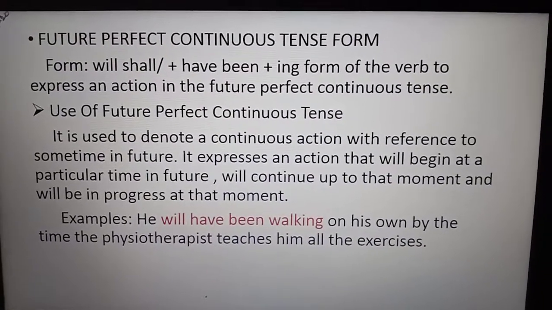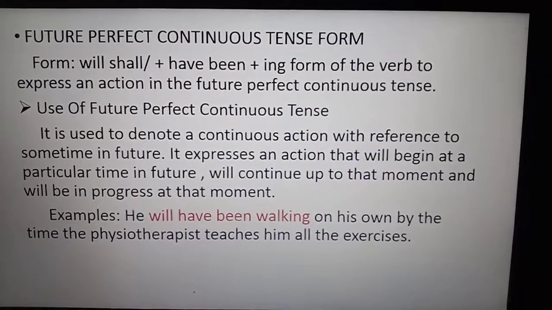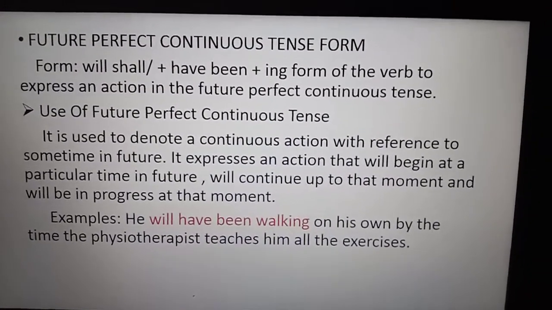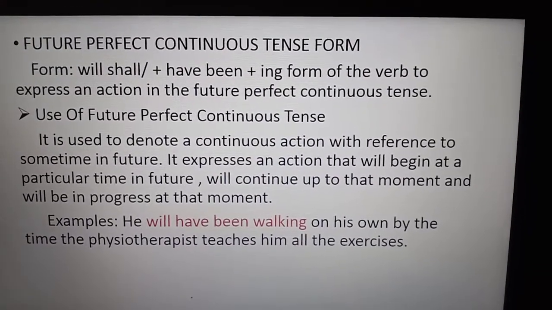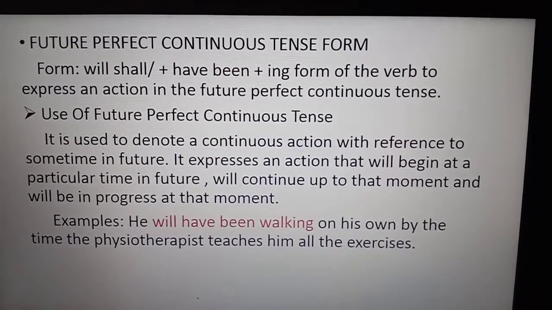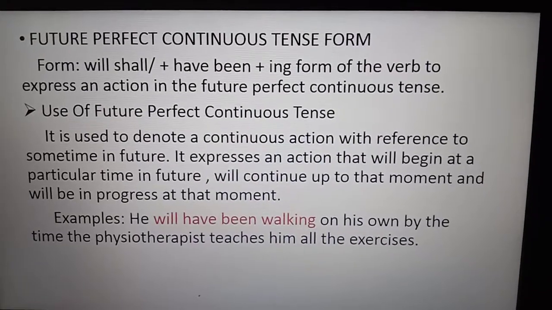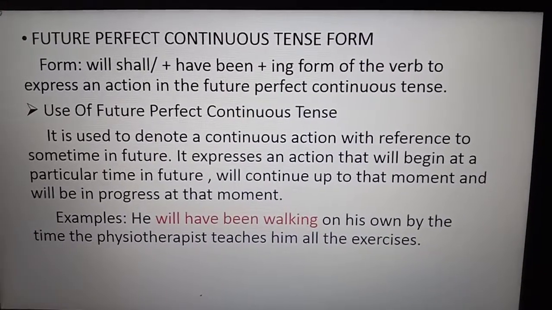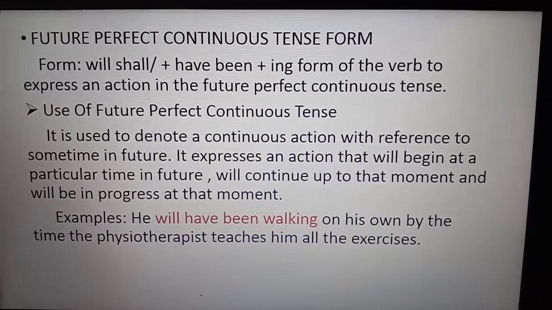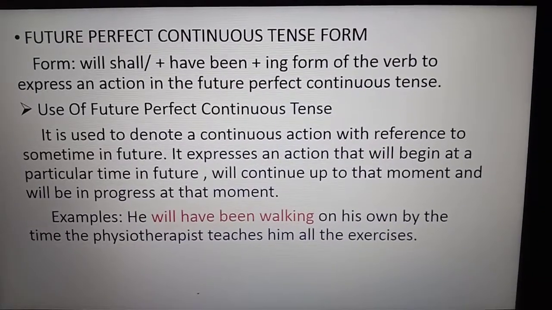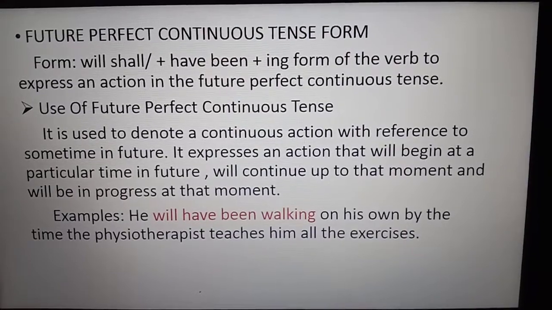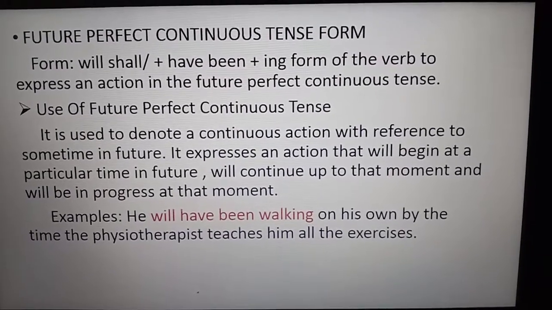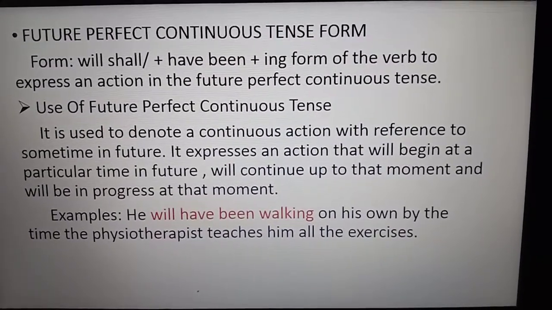Now we have the future perfect continuous tense form. It is used to denote a continuous action with reference to some time in the future. Something in the future we will be doing continuously. It expresses an action that will begin at a particular time in the future, will continue up to that moment, and will be in progress at that moment.